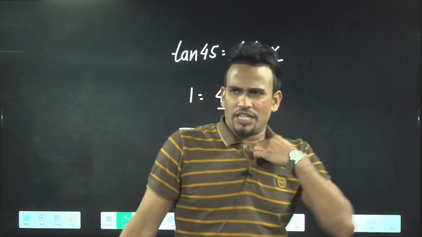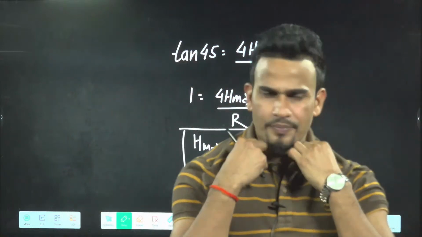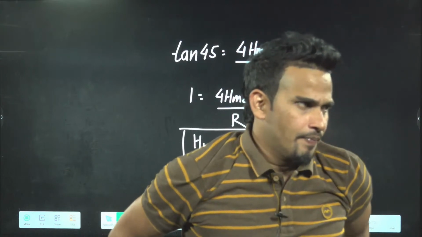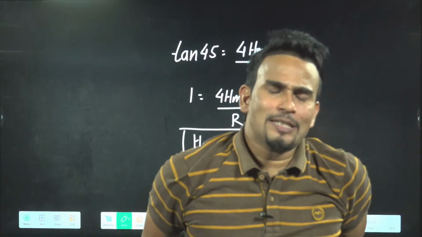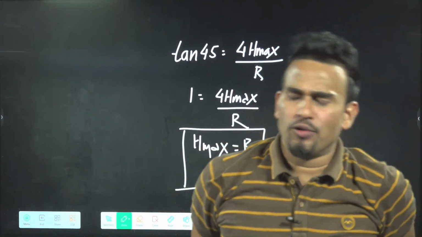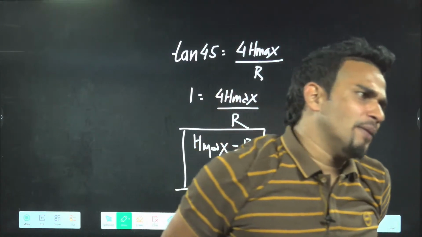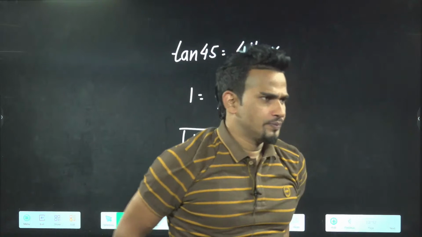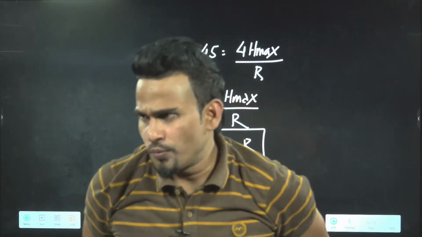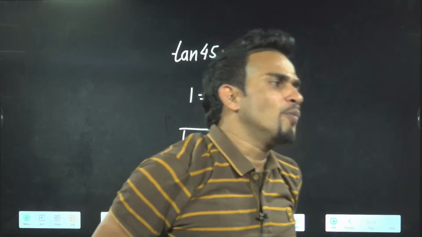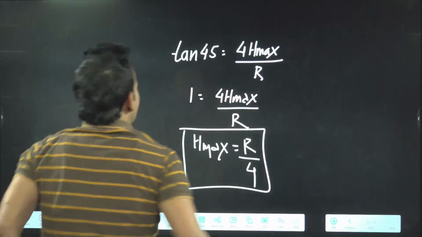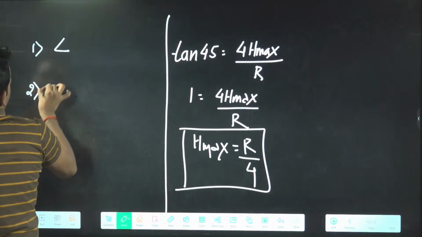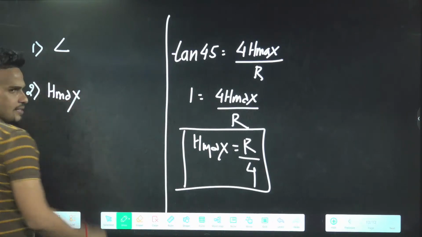A ball is projected with speed u, and its speed at maximum height is u by 2. Find the angle and H max.